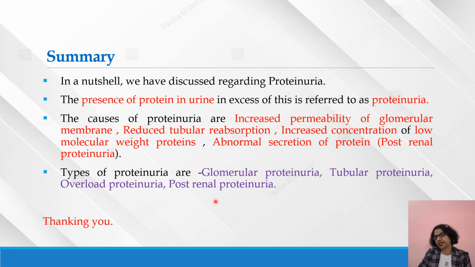So far we have discussed the concept of proteinuria, so let us summarize our topic. In a nutshell, the presence of protein in urine in excess of normal is referred to as proteinuria. What are the causes of proteinuria? It can be caused by major factors like increased permeability of the glomerular membrane, reduced tubular reabsorption, increased concentration of low molecular weight proteins, and abnormal secretion of protein, which is also known as post-renal proteinuria.